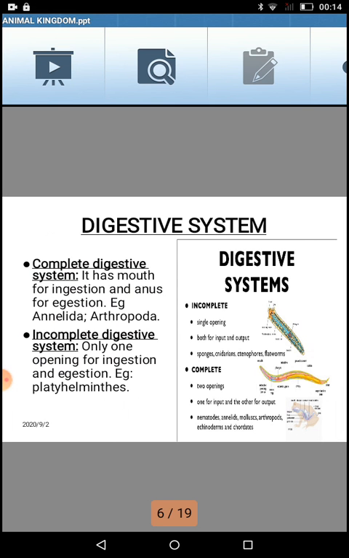You can take an example here, platyhelminthes. Platyhelminthes have only one opening in their body, for taking in food and giving out the undigested food material. So that is an incomplete type of digestive system.